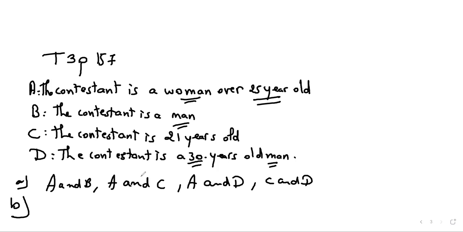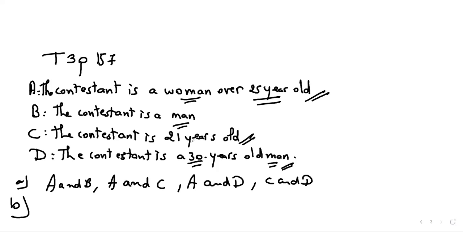For B, list 3 of the outcomes that are all mutually exclusive. So we are not talking about 2 mutually exclusive, but 3 mutually exclusive outcomes. Well, I think this one, A, and the contestant is 21 years old, and this one, they can't happen at the same time. So here I have a woman, here I have a contestant 21 years old, and I have a 30 years old.